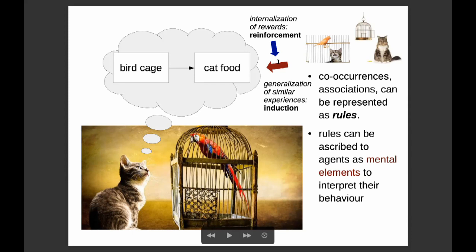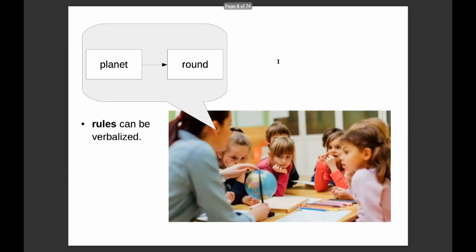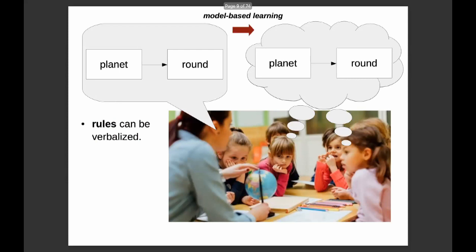We discussed how rules can be formed internally, but something needs to be said about the fact that rules can be communicated, that is, can also be provided externally. Indeed, rules can be verbalized. If a teacher told us at some point that our planet is round, we internalized the rule even if we never had perceptually a chance to see how the earth is round. This would be a model-based learning that contrasts with perceptual-based or data-driven learning.